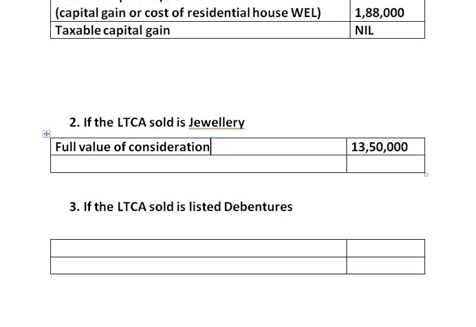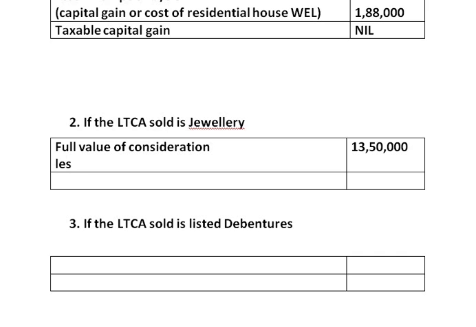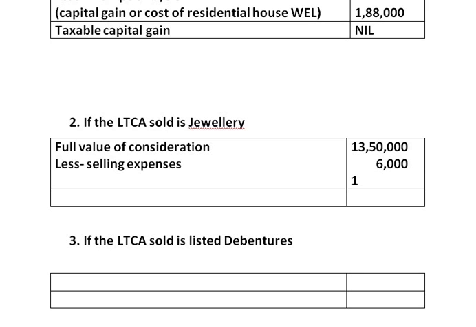From this we have to deduct selling expenses. The selling expenses are 6,000 rupees. Now the balance remaining is 13,44,000. This is known as net consideration.